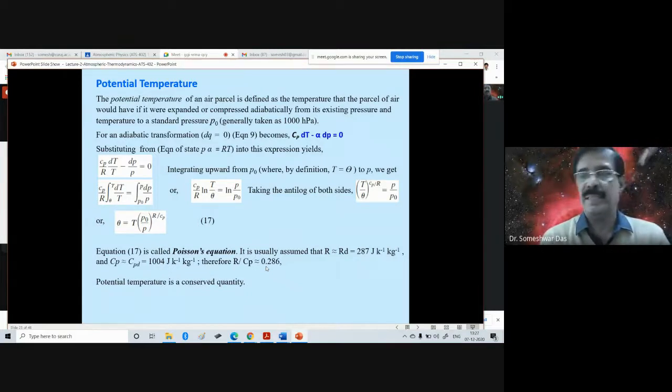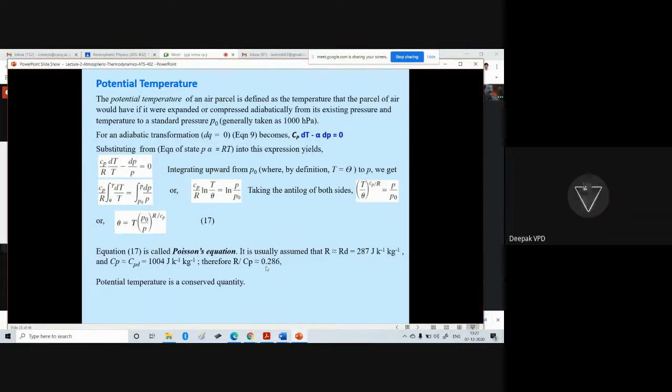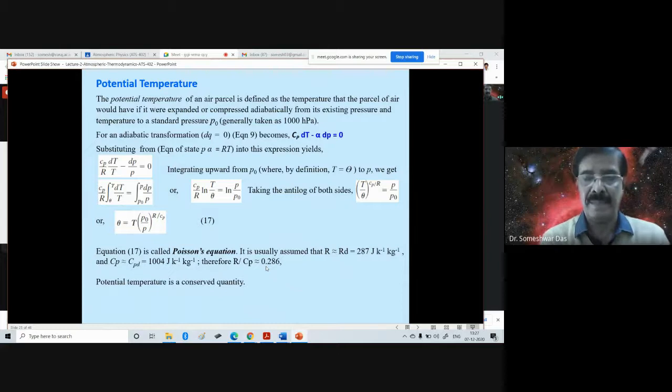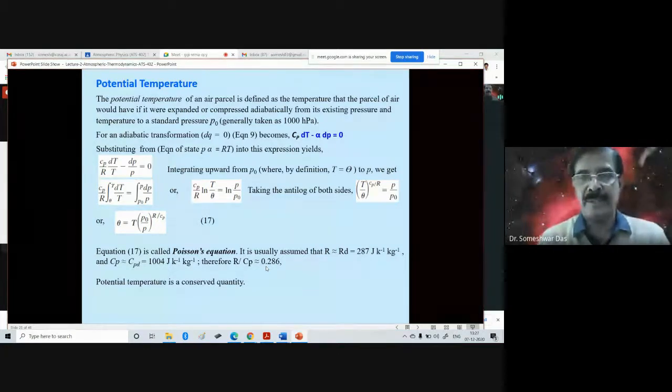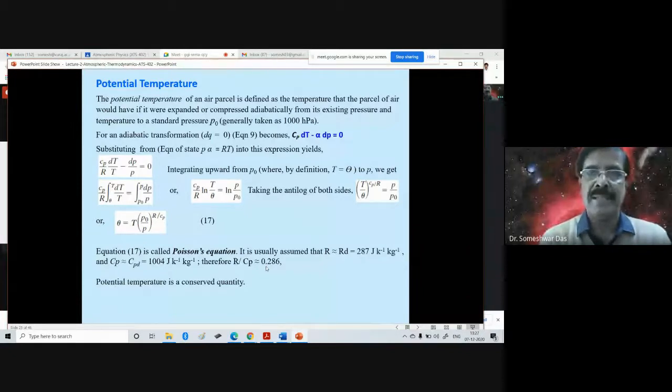Z, sir. Yeah, Z. Generally X, Y, Z, that's what we call the Cartesian coordinate system, where Z is the vertical and X, Y are the horizontal, where X refers to the zonal direction in meteorology, east-west, and Y refers to the meridional direction, north-south, right?